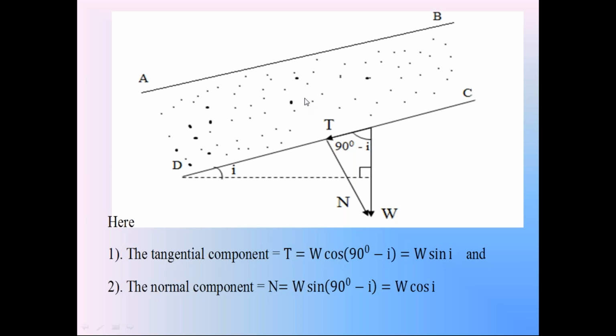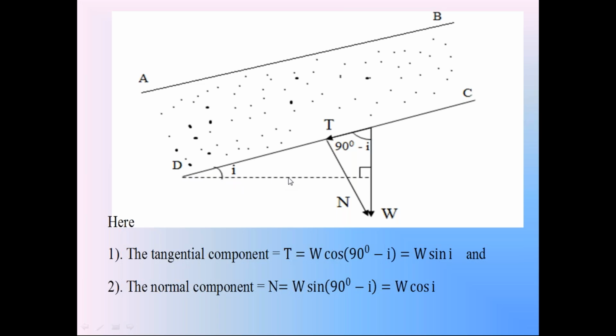Now coming to this discussion. Here we consider the soil prism between the soil slope AB and the failure plane CD. We calculated the weight of the soil prism W. W is acting vertically downward. Please everyone observe this: the surface CD makes the angle I with the horizontal.